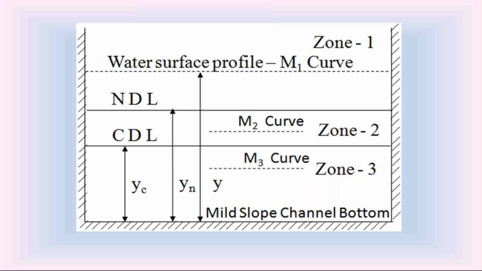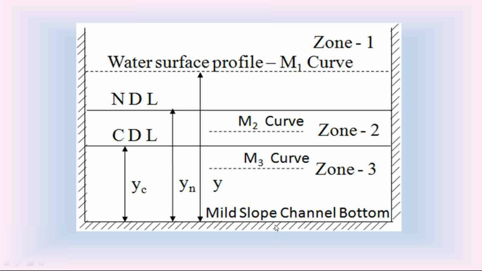Just now I explained the first channel bottom slope we consider is mild slope channel bottom. The water surface profile in the mild slope channel bottom is called M curve. Here this M curve water surface profile is in the zone 1, so we call it M1 curve.